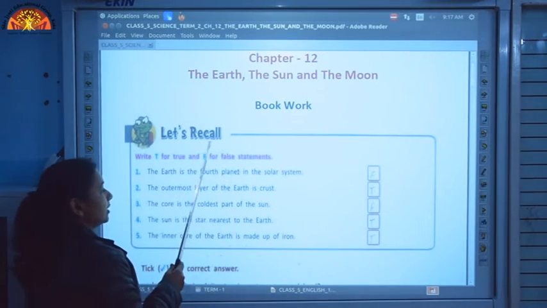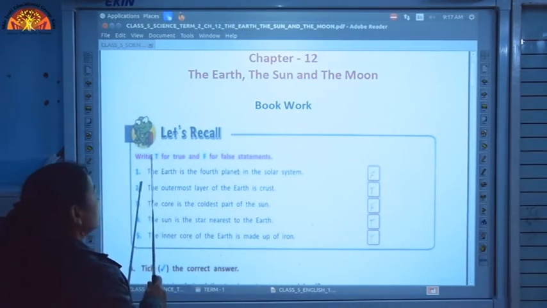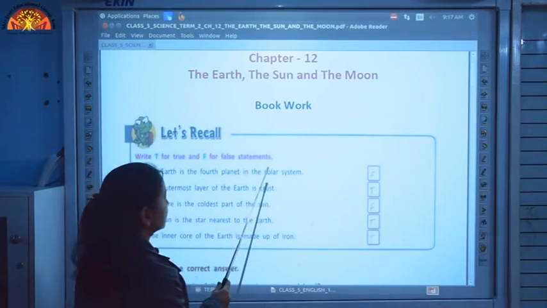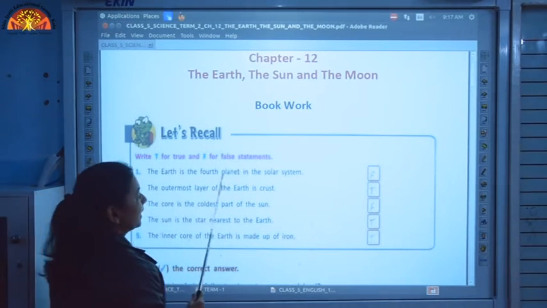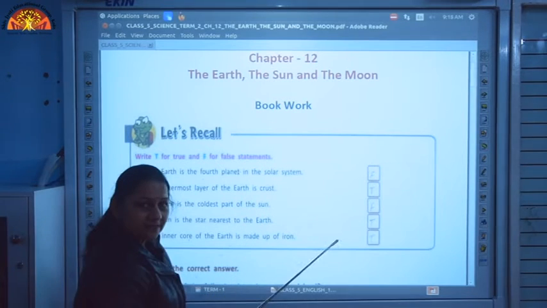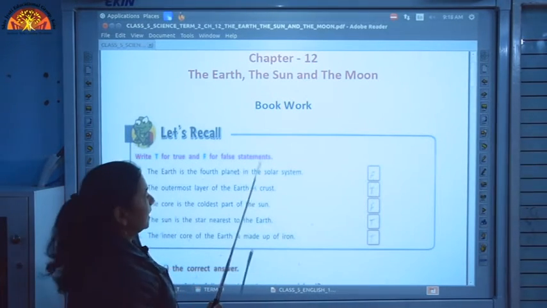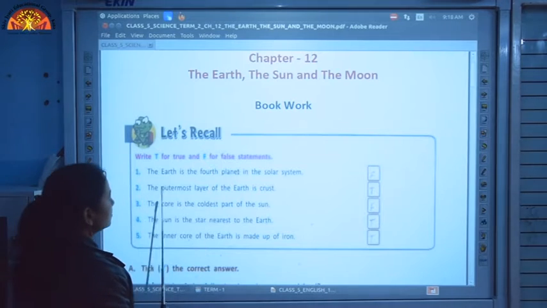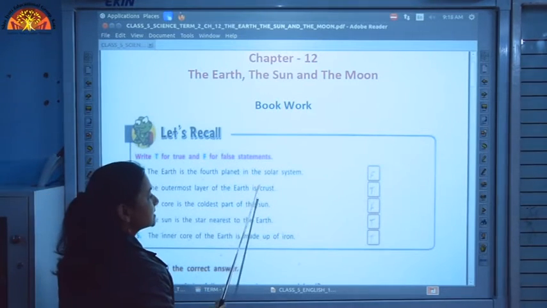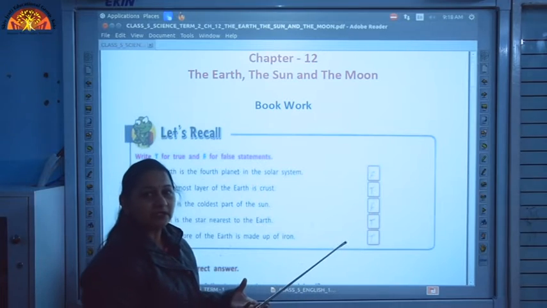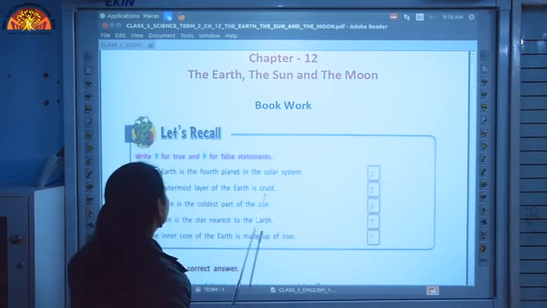Let us recall. In this we have to write T for true and F for false statements. The earth is the fourth planet in the solar system. No children, this is a false statement because the earth is the third planet in the solar system. The outermost layer of the earth is crust. Yes, we have discussed the three layers of the earth, and the outermost one is the crust. So, this is a true statement.